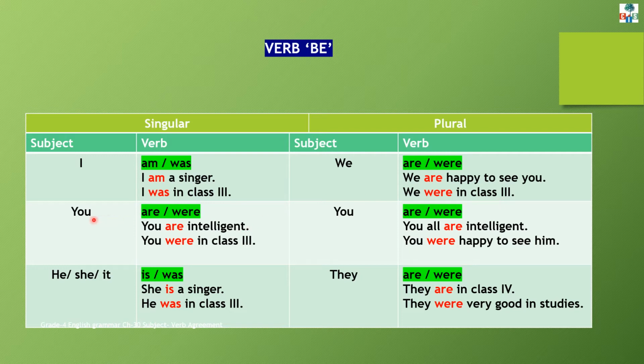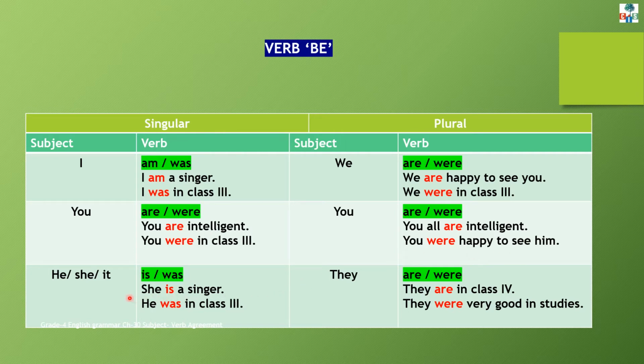Now, if the subject is in second person, singular, that is you, and same with the plural subject, that is you, we will use the same verb are or were. For example, you are intelligent, you were in class 3. And for plural, you all are intelligent, you were happy to see him.